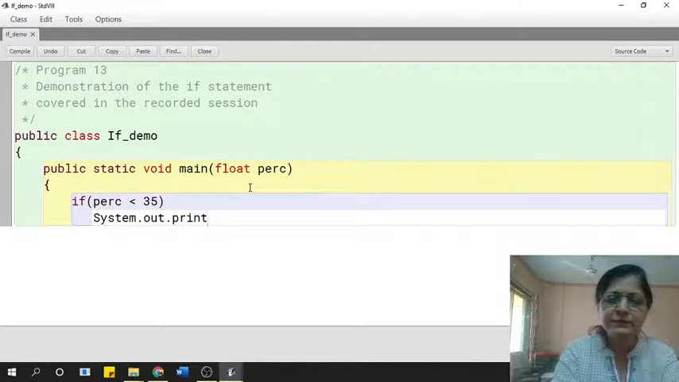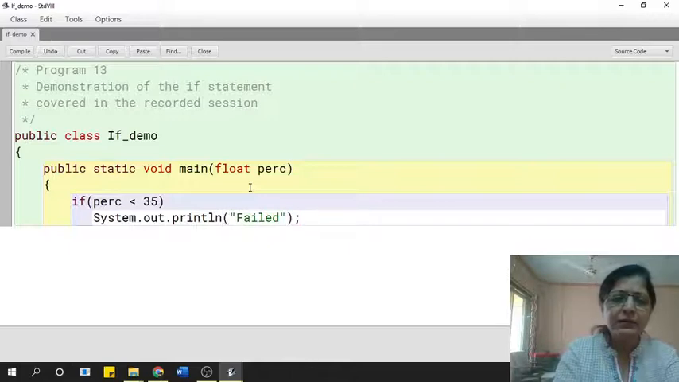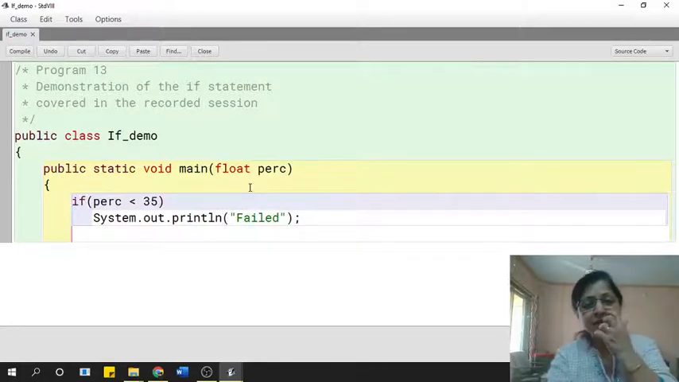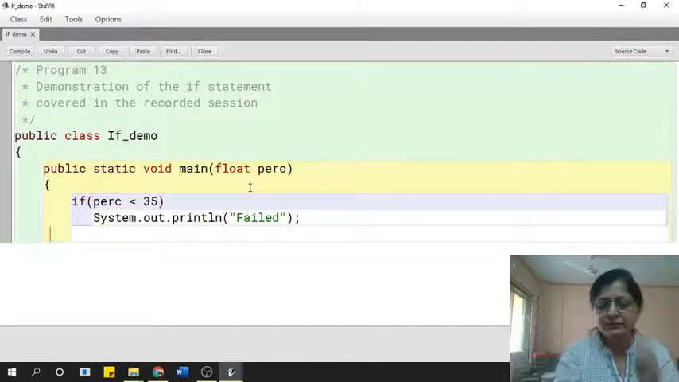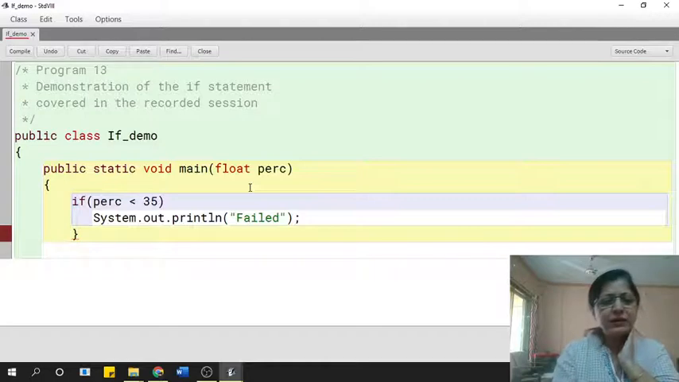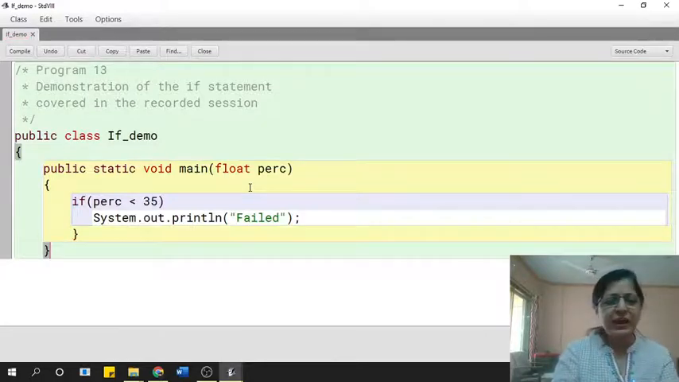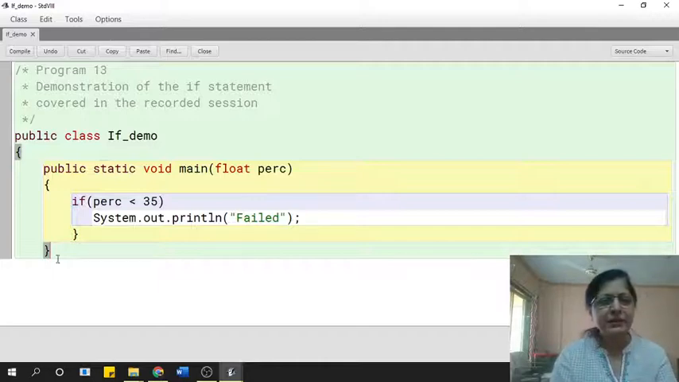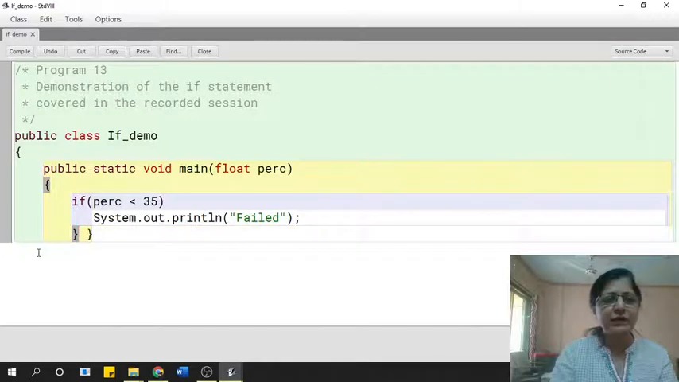System.out.println, and I will write over here failed. Okay, and else, oh, there is no else here. First I'll just show you this one. Okay, so this was a simple if. So I'm closing my class and my main method. Okay, so there were two opening brackets, so there should be two closing brackets here.